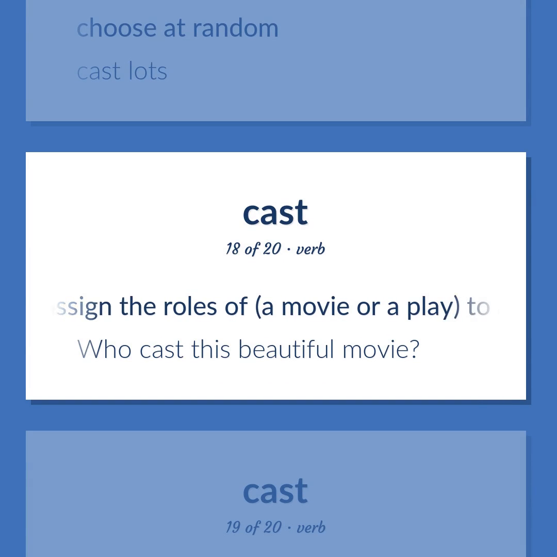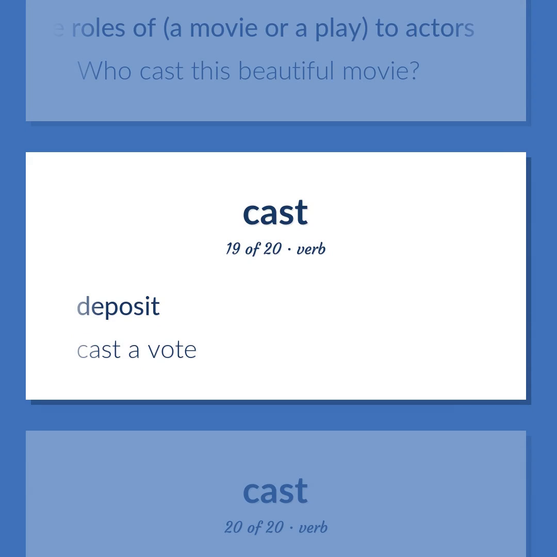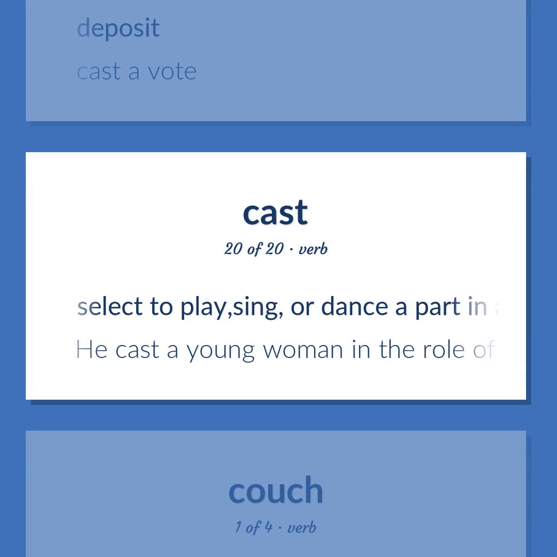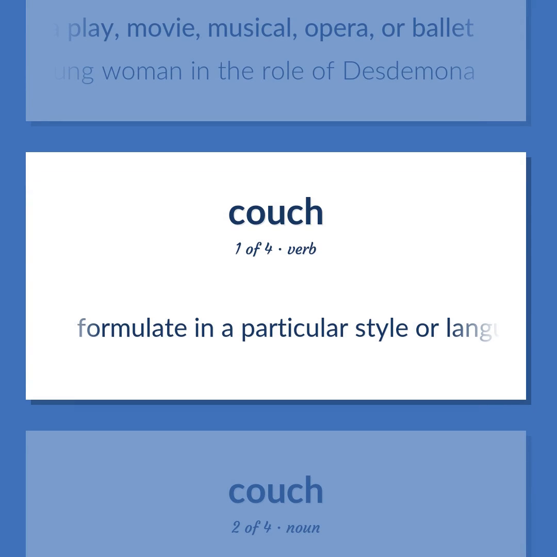Assign the roles of a movie or a play to actors. Who cast this beautiful movie? Deposit. Cast a vote. Select to play, sing, or dance a part in a play, movie, musical, opera, or ballet. He cast a young woman in the role of Desdemona. Formulate in a particular style or language.